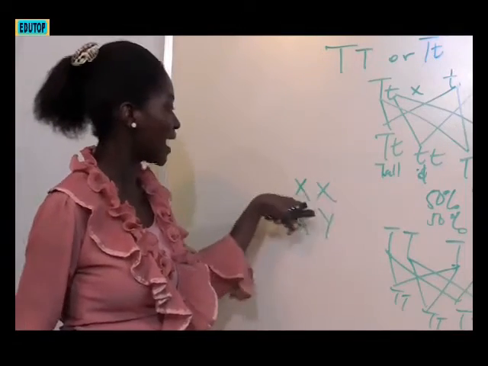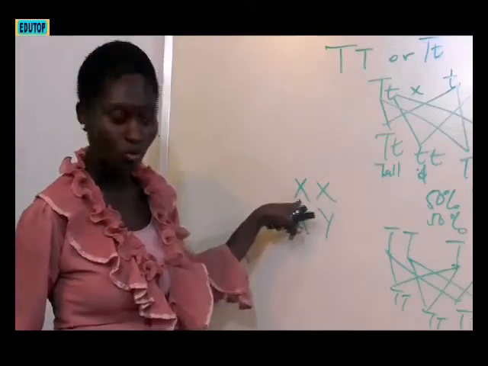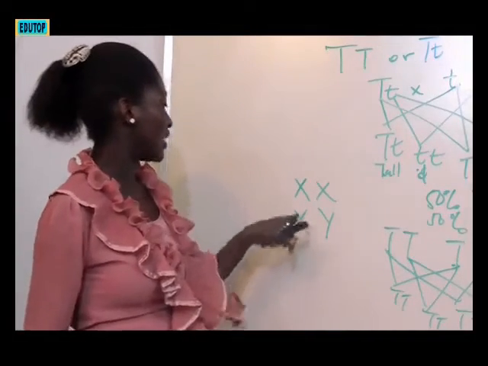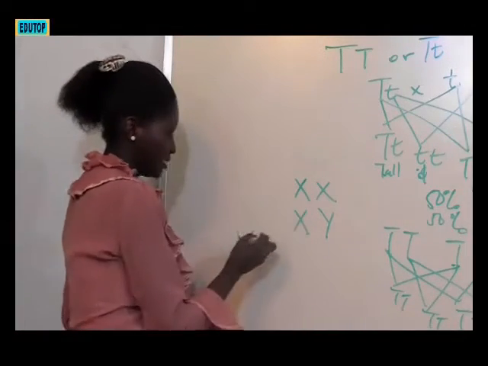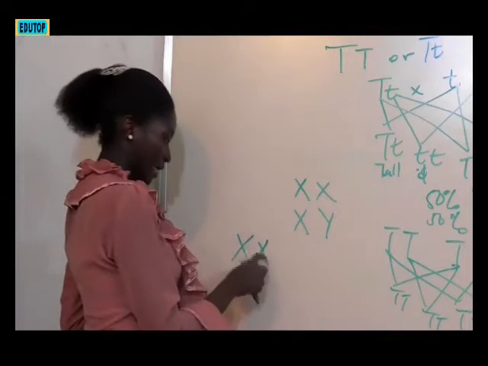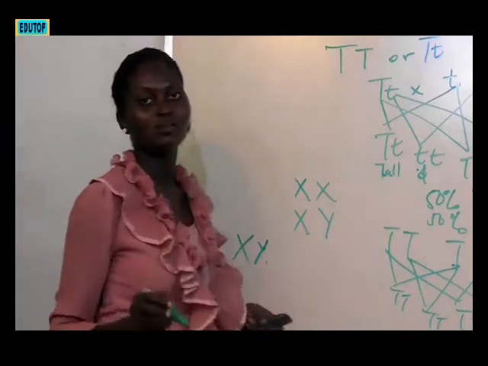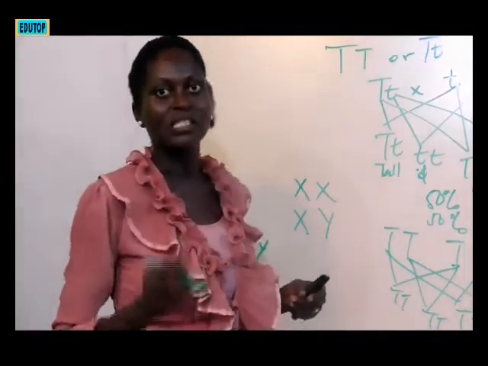The mother will always donate an X because she has 2 X chromosomes, so she will definitely donate X every time. But whether the child will be a male or a female will be determined by the father. If he donates an X, then the child will be a girl. But if he donates a Y, then the child will be a boy. So the first thing is that the father is the one that determines the sex of the child.